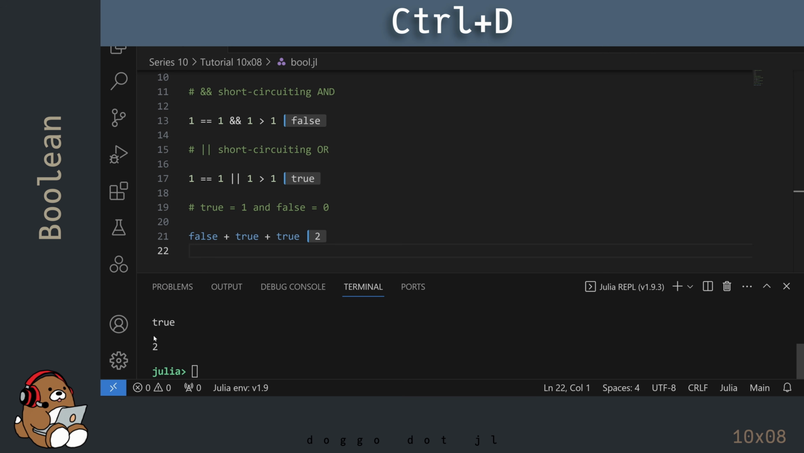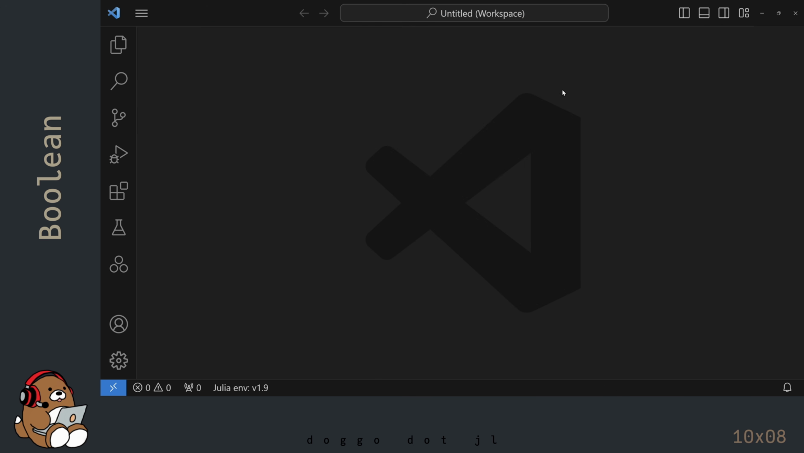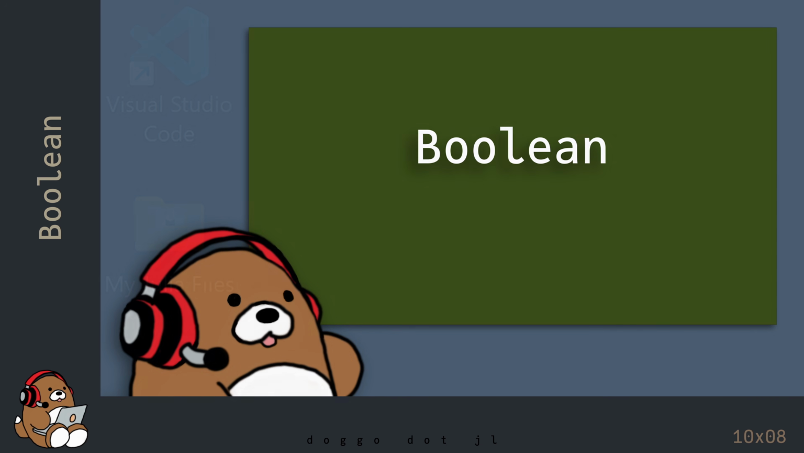When you're done practicing, click on the REPL and close it by using Ctrl-D. Close the file and close VS Code. So that's the basics of using Booleans. In the next chapter, you'll learn how to use variables in Julia.